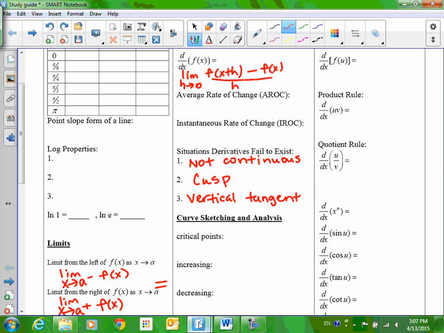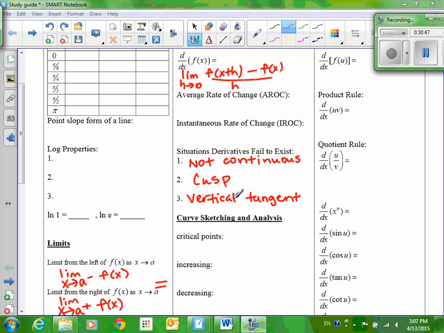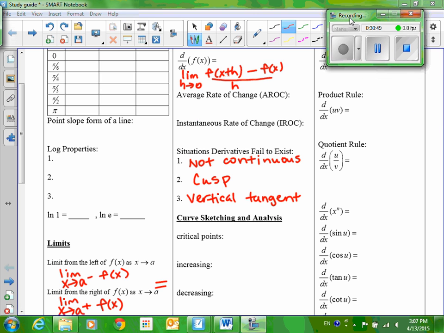Okay, your homework is to finish this packet. You have about 10 minutes left. I would look through it, and if there are some that you're like, I don't know how to do this, I would do those first so you can ask questions. This is due tomorrow.